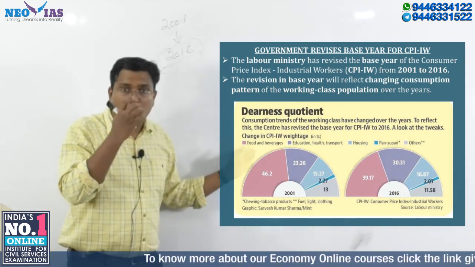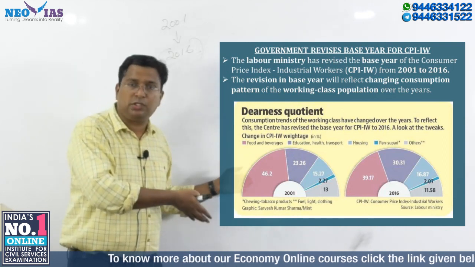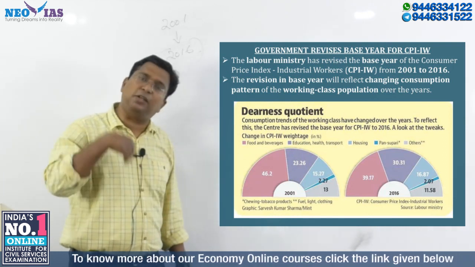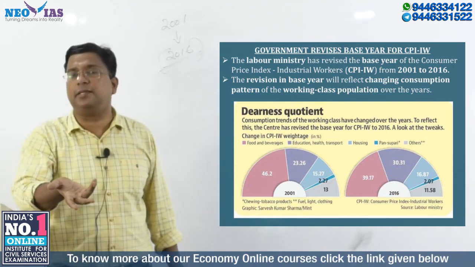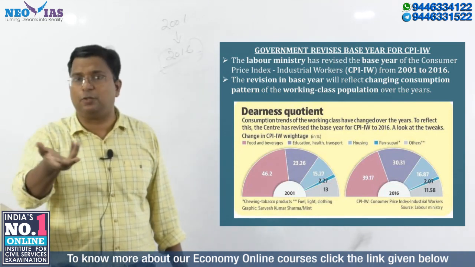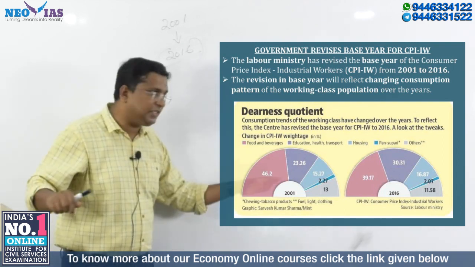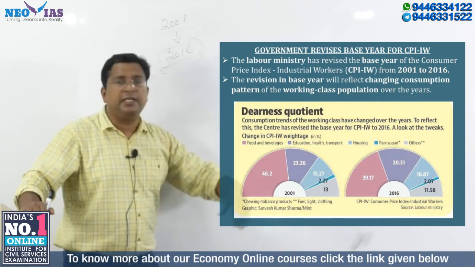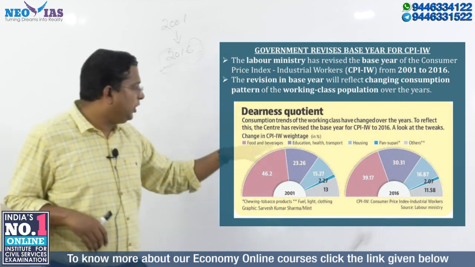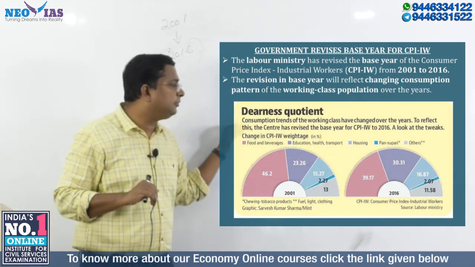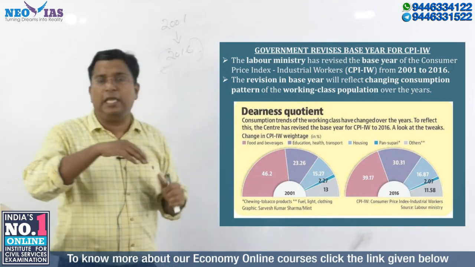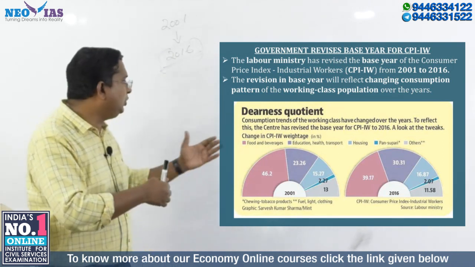One important point, this was also a 2020 prelims question: the consumer price index, whichever it is, includes services, but the wholesale price index does not include services. So the consumer price index has services. That's why education, health and transport are all included. So education, health and transport is another important heading under this index. Then housing is there. Now they can ask you what happened to this weightage.